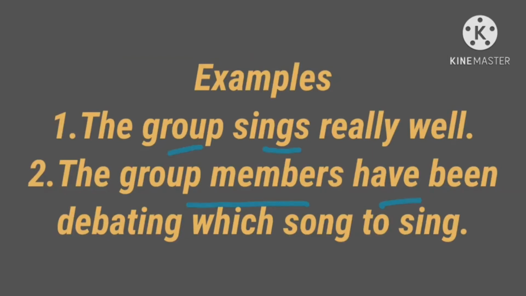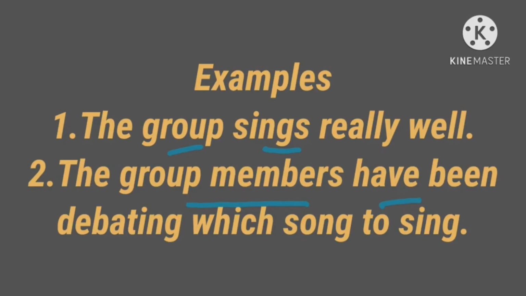Next, the group members have been debating which song to sing. In the first sentence, the subject group acts as a single unit, so the singular verb is used. In the second sentence, the subject group members do not act as a single unit, and the plural verb form is used.